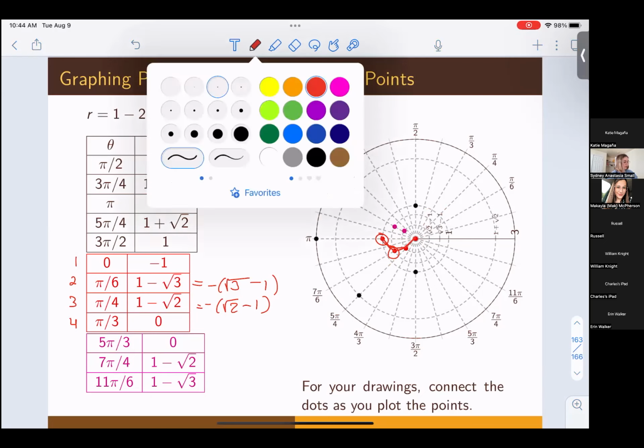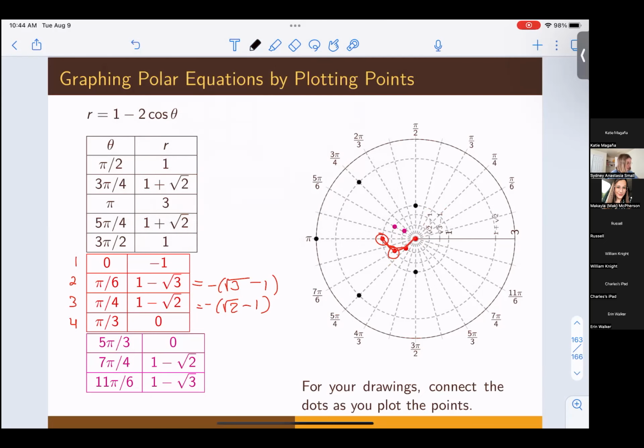Okay, now we're to the next point we need to think about connecting the dots of. The next lowest value for theta we have is pi halves. It's a natural progression from pi thirds to pi halves, just like on the unit circle. So the next points we are going to label are going to be these 5. When theta is pi over 2, we're going to be lying on this line, r is going to be 1. Conveniently, that is this point right here. So we're going to go up here.